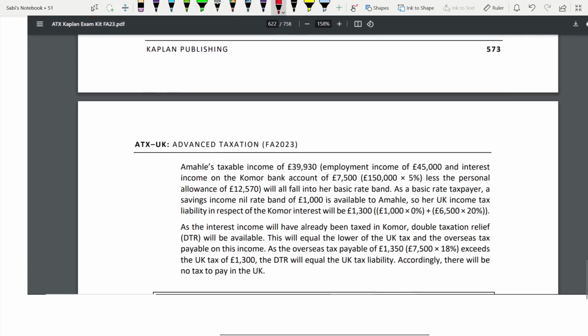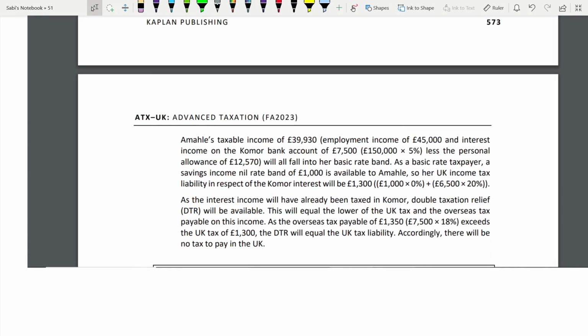So now, once you get that, calculate your taxable income. Take your employment income and interest income and add them together. What is your interest income? You got 150,000, on that apply 5%. This is 7,500. Employment income is already given as 45,000. So with 45,000, add 7,500 and deduct personal allowance.